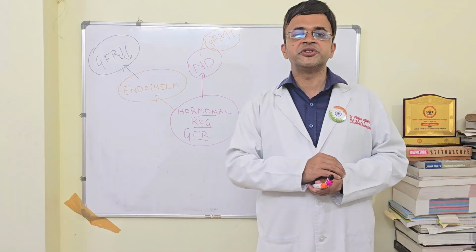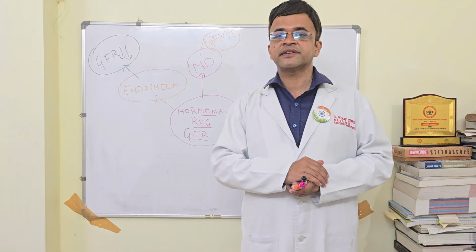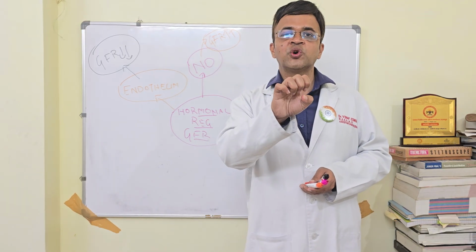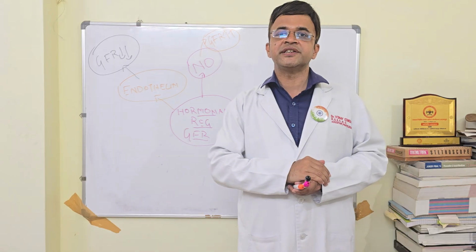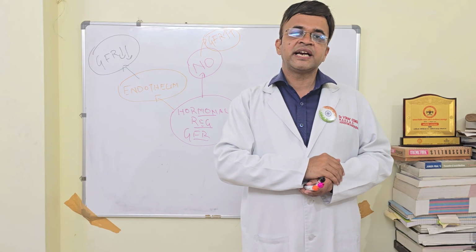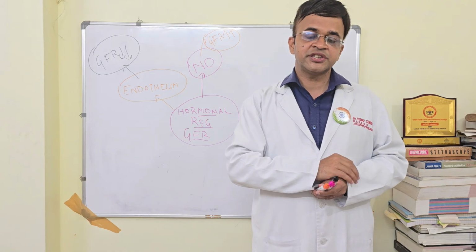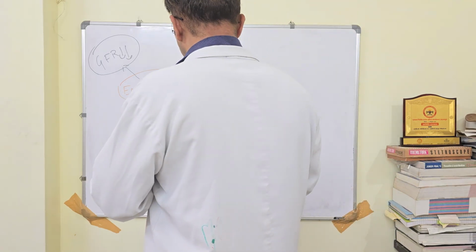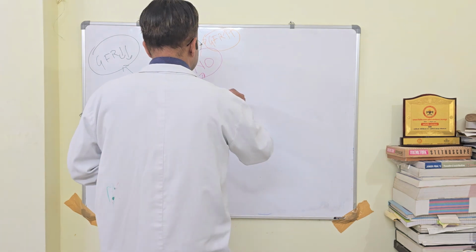At present, we are discussing GFR, we are dealing with kidneys. So adenosine will cause vasoconstriction of the afferent arteriole, and it will reduce the GFR.